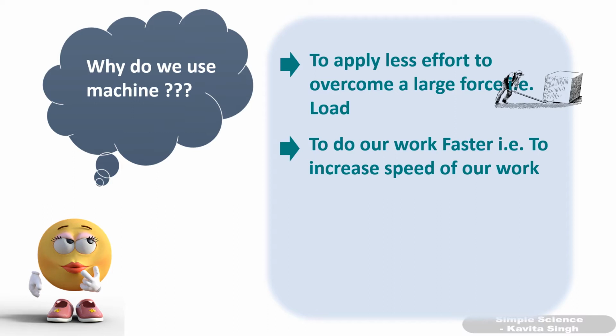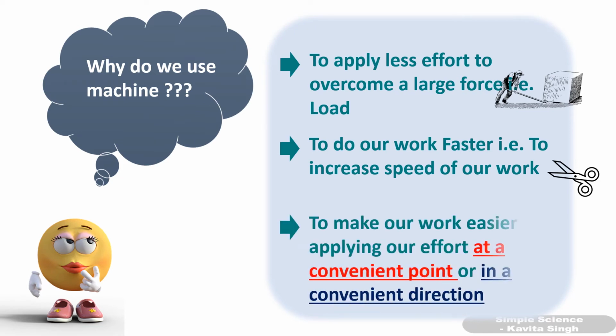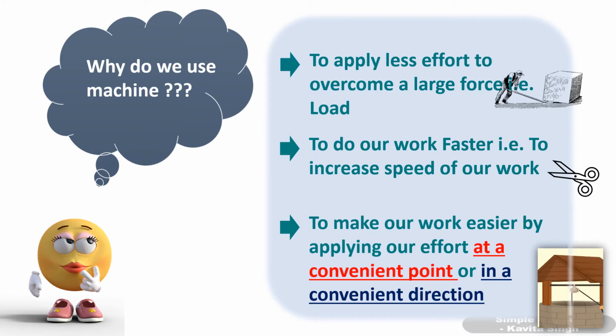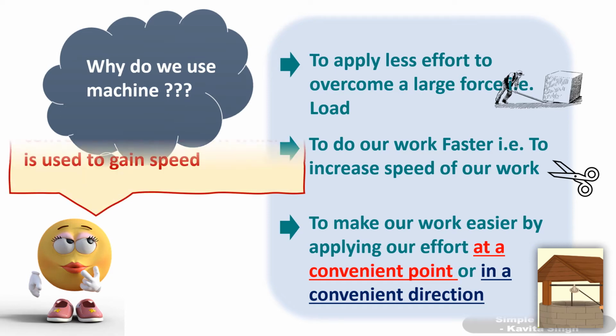Second use is it is used to do our work faster, that is, to increase the speed of our work, as I told you in case of a bicycle. A scissor can make our work faster. And third use, it is used to make our work easier by applying our effort at a convenient point or in a convenient direction. Like when we have to draw water from a well, if we use a pulley, the direction of force applied by us, the direction in which we pull the rope, will be downwards, which is a convenient direction.